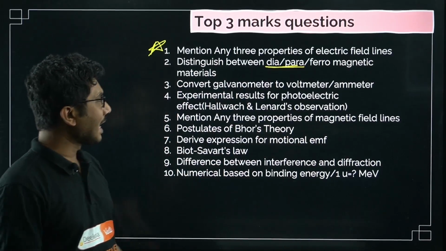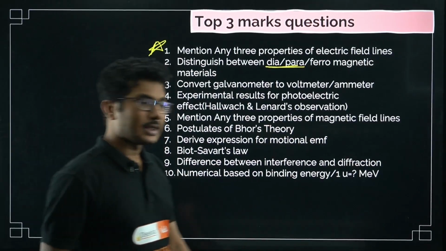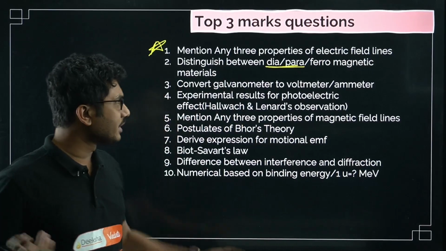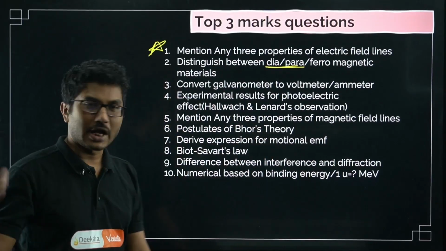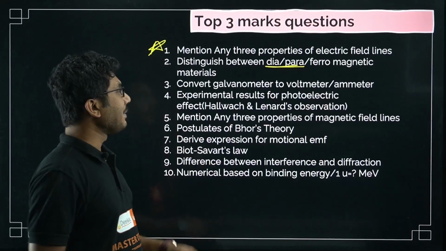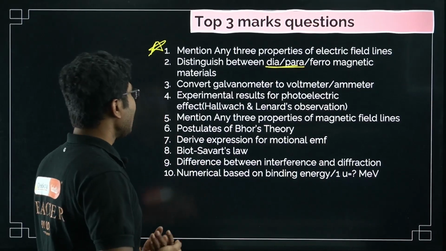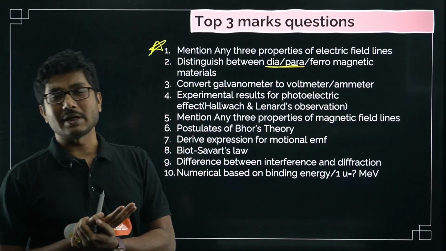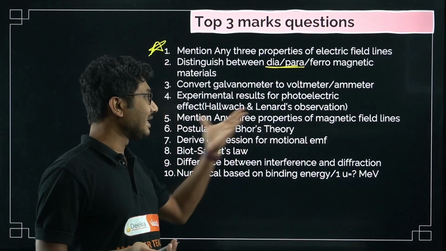Right, convert galvanometer to voltmeter or ammeter. This is also a commonly asked question. 4 districts, I think, asked voltmeter, 4 districts asked ammeter. So this is also another common question. Experimental results for photoelectric effect. So experimental results, experimental observation. Okay, Hallwachs-Lenard observation.